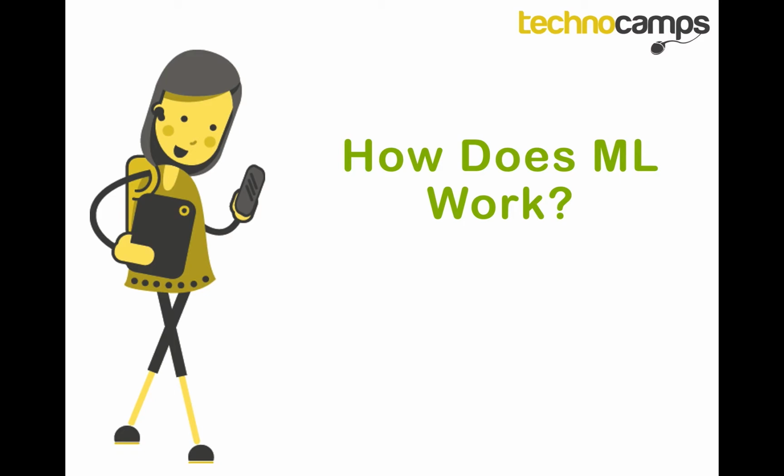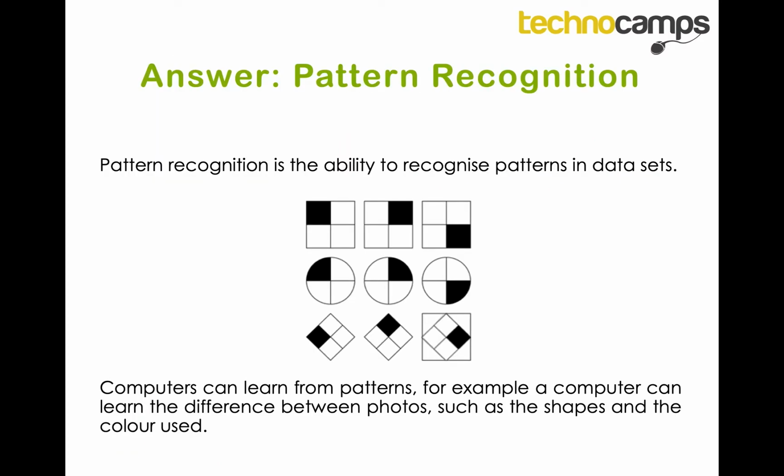Now, how does machine learning work? Well, machine learning works by using something called pattern recognition. Pattern recognition is the ability to recognize patterns in datasets. Computers can learn from patterns. For example, a computer can learn the difference between photos, such as the shapes and the color used.